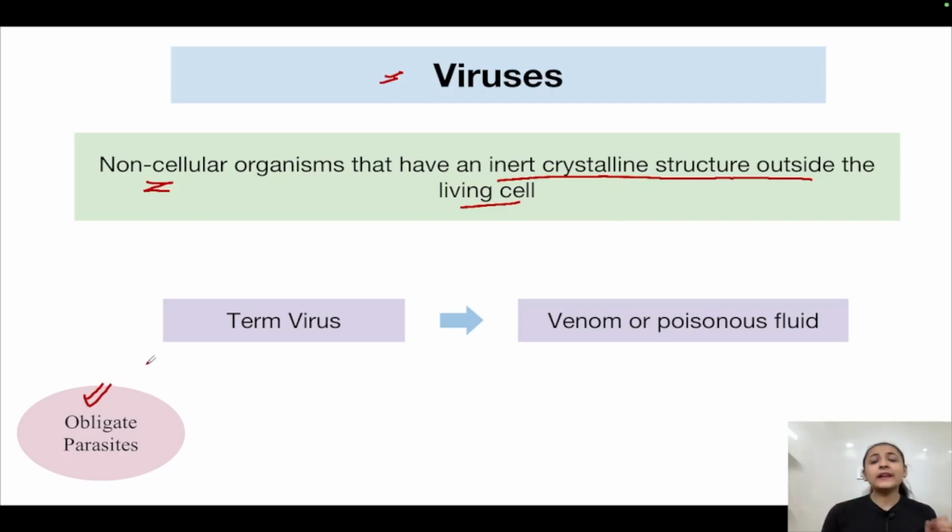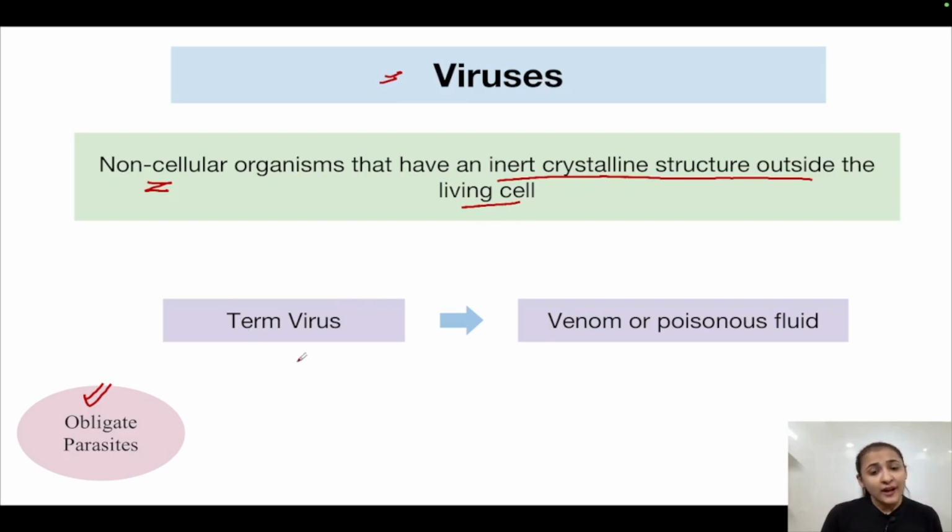Viruses are obligate parasites. They need a host in order to survive and replicate themselves. Because in order to be called alive, they need a host cell. Only inside the host are they alive. Outside the host, they are inactive. They are non-living outside the host cell. So that is why they are known as obligate parasites, because in order to be considered living, to replicate and produce their progeny, they need a host cell.